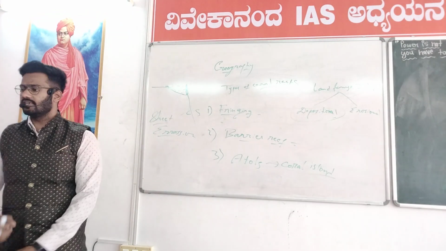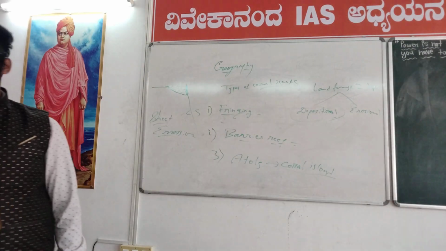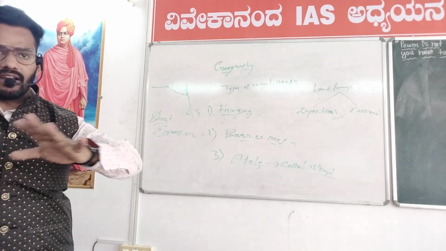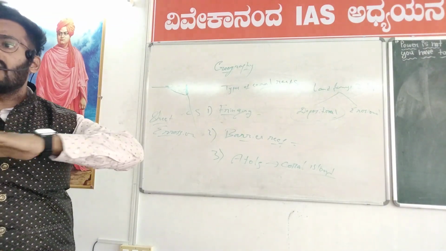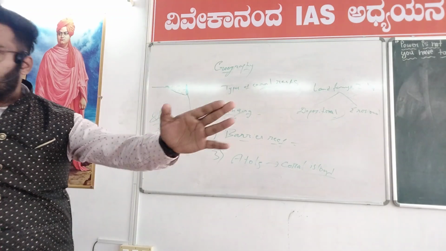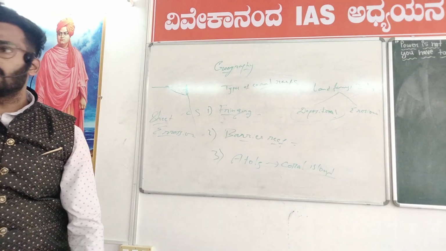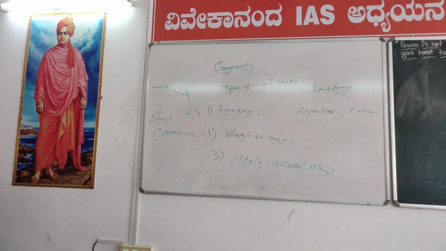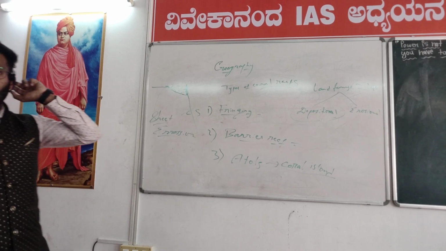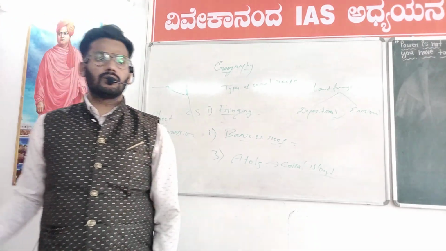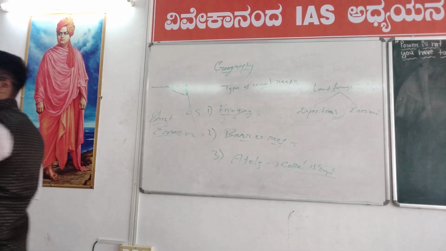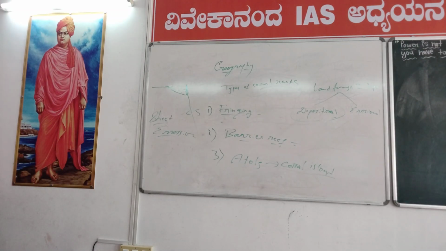What is sheet erosion? Sheet means something plain, right? The soil which is there on the plain weathered away, went away because of the water flow. That is called sheet erosion. The removal of the soil in the plain, horizontally, because of the water movement over it. That is sheet erosion.